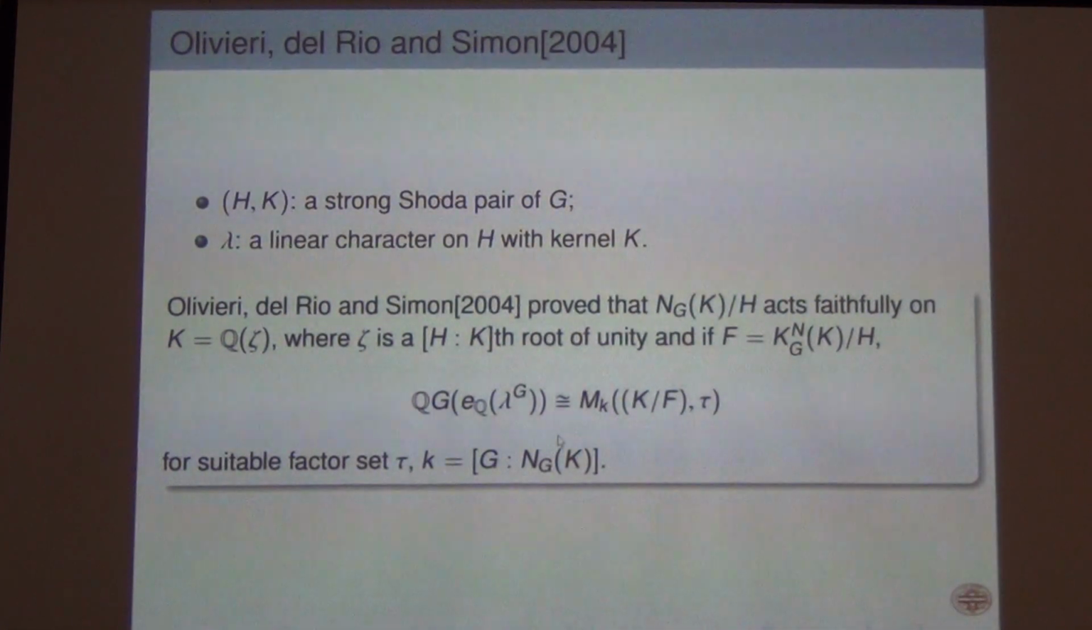So this is a beautiful theorem which they proved in 2004, that if you take a strong Shoda pair, then this simple component is isomorphic to this matrix algebra over this classical cyclotomic algebra. I am just skipping the technical details, but this is precisely an alternative proof of the Brauer-Witt theorem, but a very precise proof, from the group G that you can give such a thing. You can tell such a thing.